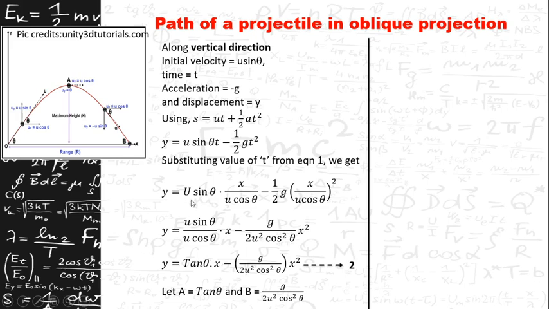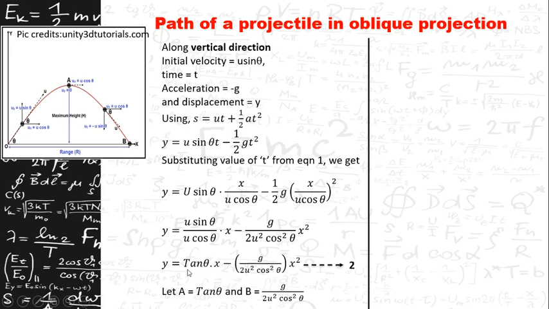So in the next step, y is equal to u sin theta divided by u cos theta into x, making these thetas and x separate, and taking out this x square from this equation, writing it separately, g by 2 u square cos square theta into x square. Now u sin theta by u cos theta is equal to tan theta, and g by 2 u square cos square theta.